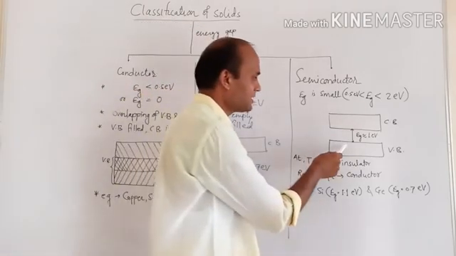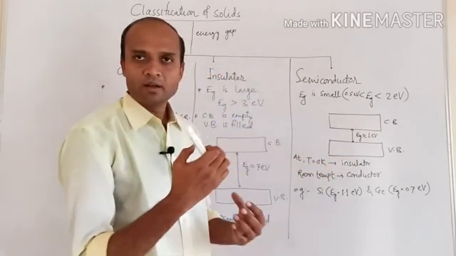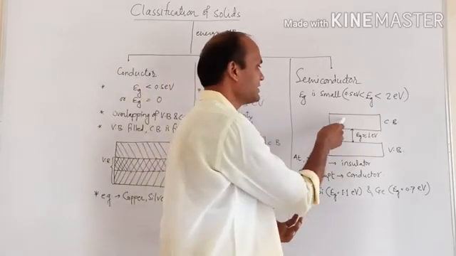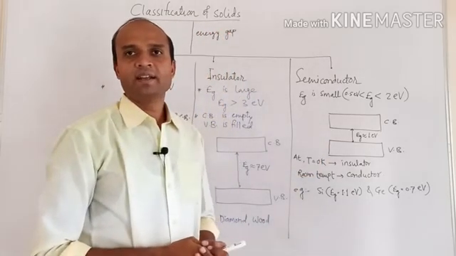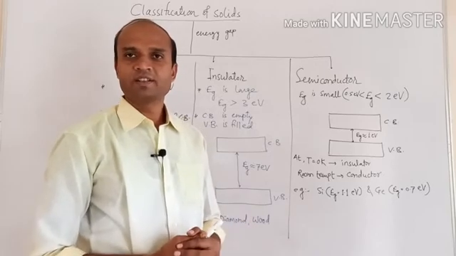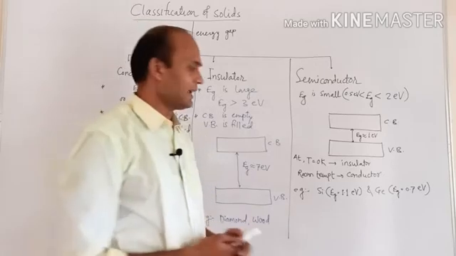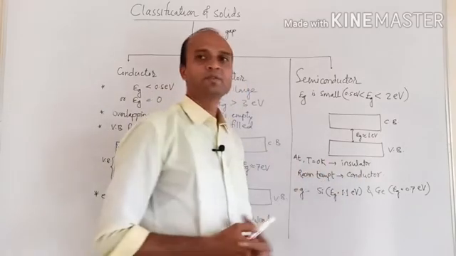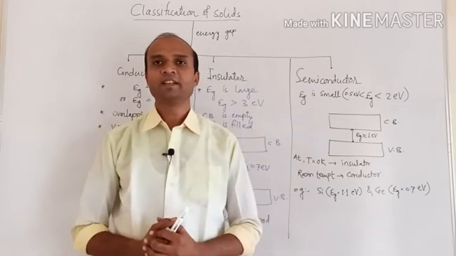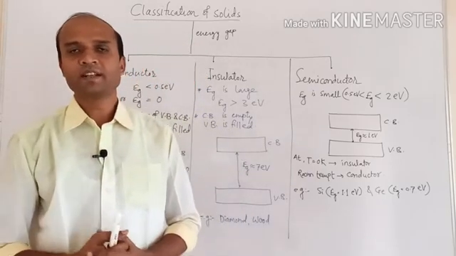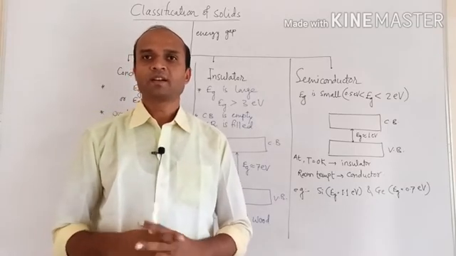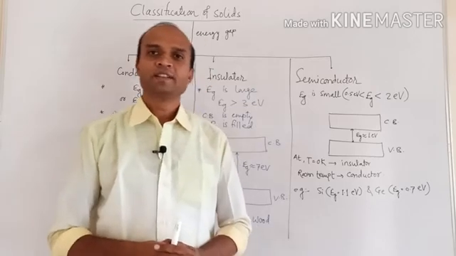So electrons in the valence band will absorb that energy and reach the conduction band, and hence electrons are now available in the conduction band for conduction, and conduction will take place. At room temperature it behaves like a conductor. So at absolute zero temperature this material is an insulator, at room temperature it acts as a conductor, and as its properties are intermediate between conductor and insulator, they are called semiconductors.